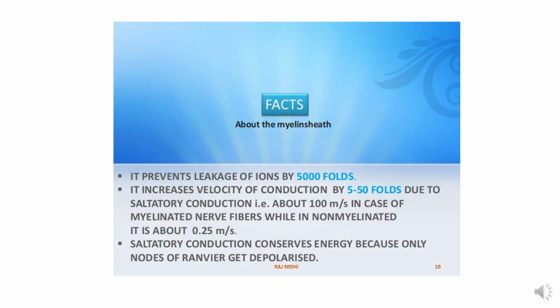Functions of the myelin sheath: it prevents leakage of ions by 5,000 fold. It increases the velocity of conduction by 5 to 50 fold due to saltatory conduction in myelinated nerve fibers, while in non-myelinated nerve fibers the velocity of conduction is reduced. Saltatory conduction conserves energy because only the nodes get depolarized. So this was the physiological function of the myelin sheath.